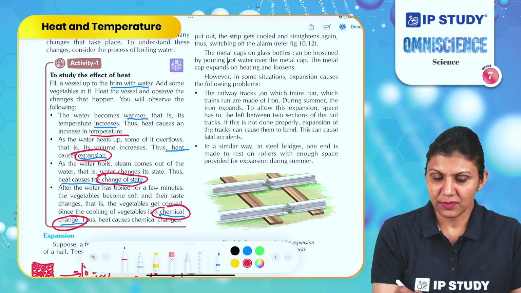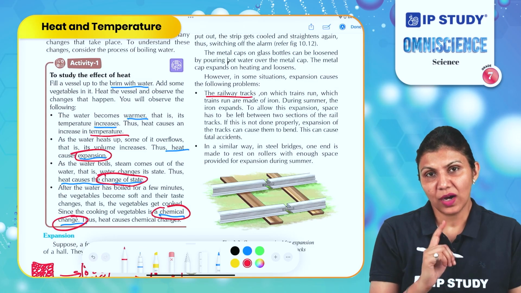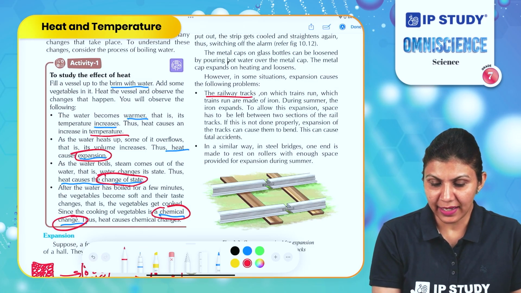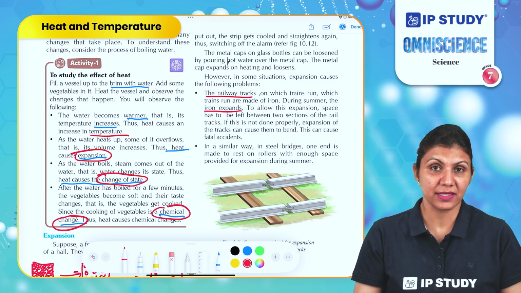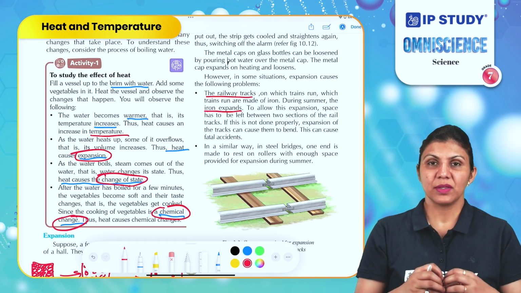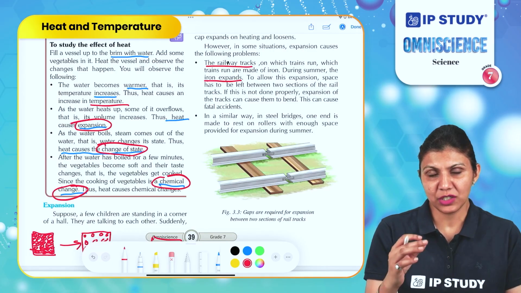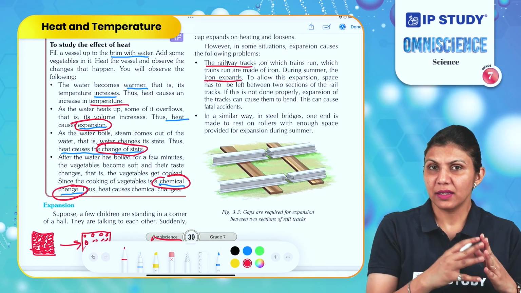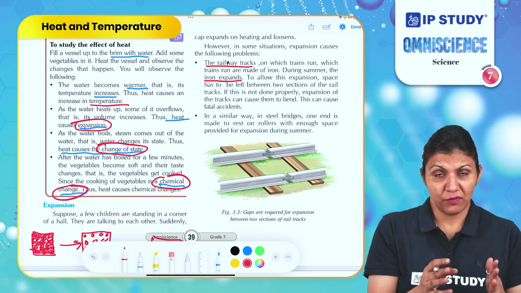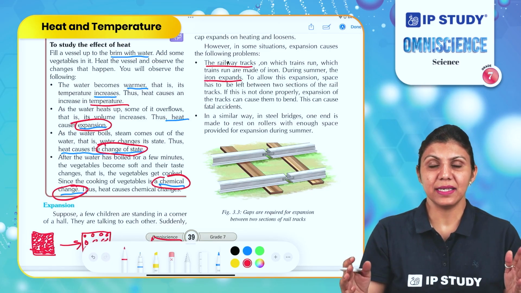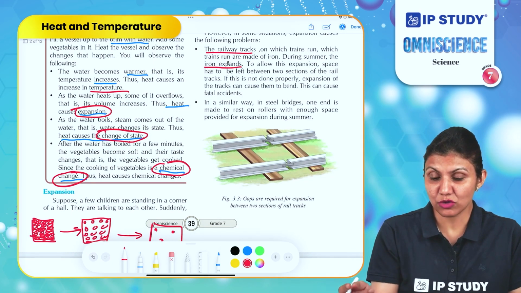What are the applications? You may have seen railway tracks. Railway tracks are mainly made of iron. During summers, the iron expands. Iron is a metal and metal expands on heating. This we have already discussed in grade 6, that metals absorb heat and they expand. So what happens during the expansion? The particles of iron absorb heat from solar energy and start expanding, which may cause a slight increase in the length of the railway track or the bars which are used to make the railway track.